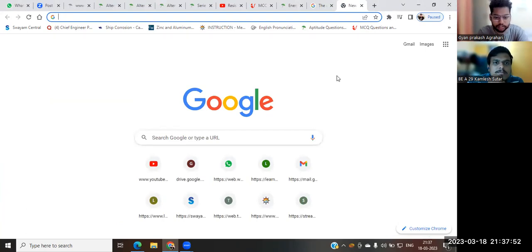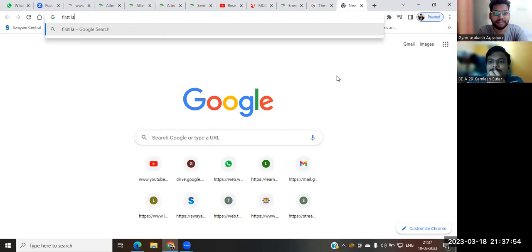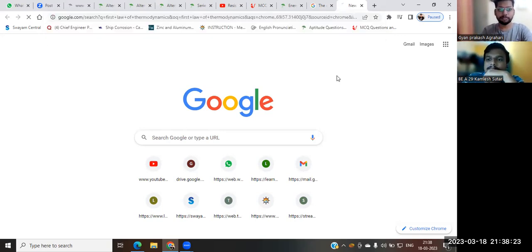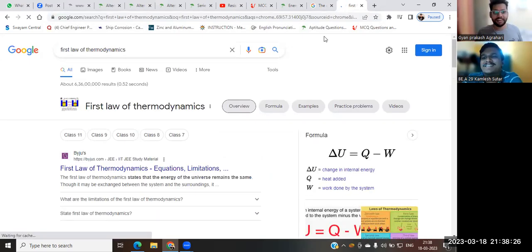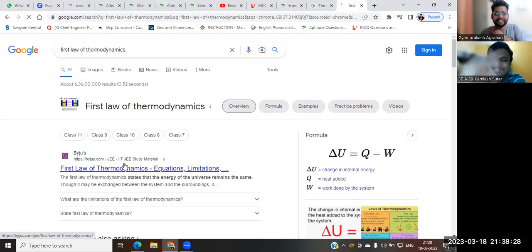First law of thermodynamics. How many tabs have you kept open, how does your laptop run? With the help of an extra 240 GB SD card and 4 GB extra RAM. But still doesn't it heat up? No, I have a cooling fan. And for the last 10 to 15 days, I haven't switched off my laptop. I do that as well. Just close the lid and walk off.